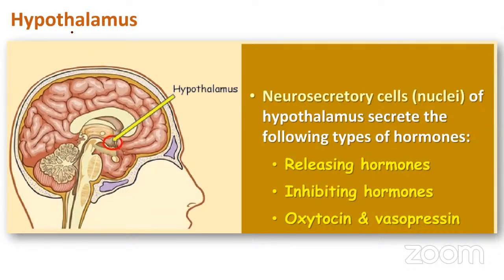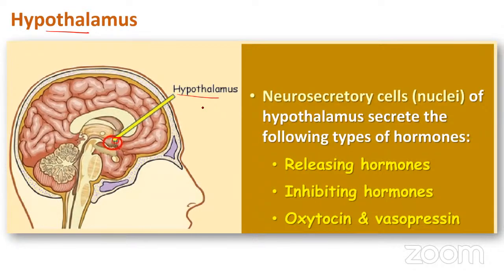First, we'll start with the hypothalamus. If you remember the structure of the brain, we were talking about the forebrain. In the forebrain, we came across a structure called the diencephalon. At the base of the diencephalon is your hypothalamus. The hypothalamus has a very elaborate control and coordinative role over different parts of our body, which means it regulates a very wide range of body functions.